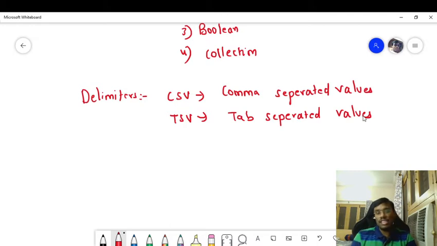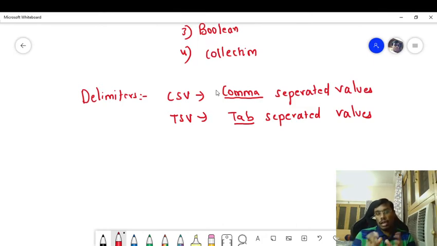Why are these files called comma separated values and tab separated values? The reason is whenever you look at a CSV file or a TSV file, the data present inside these files are either comma separated or tab separated. So this separation by comma or by tab, these are nothing but delimiters.